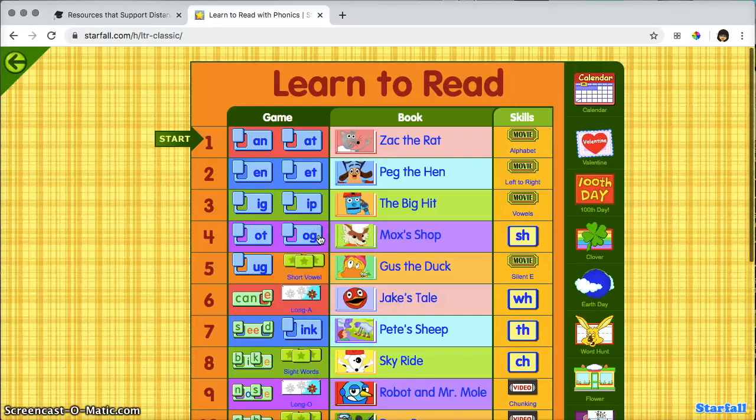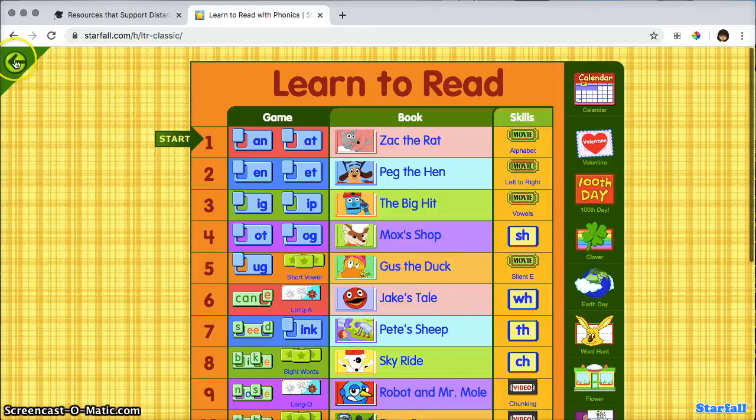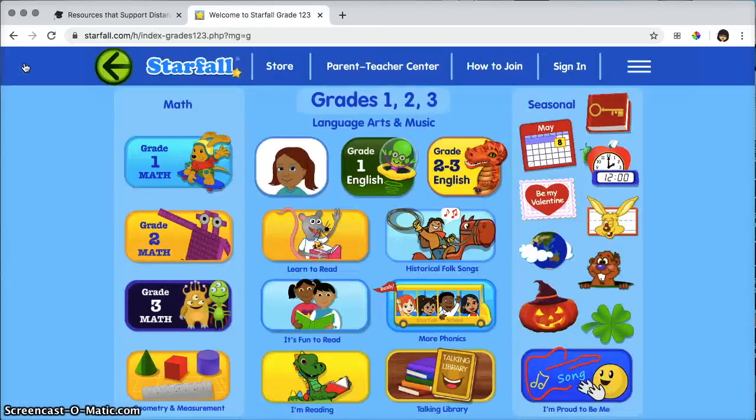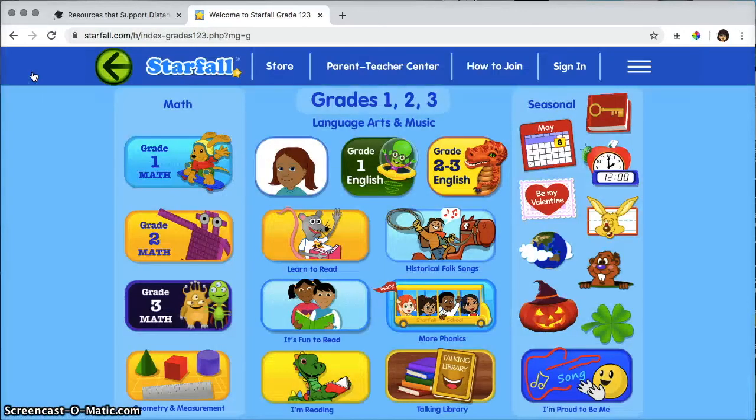So if I click on the Learn to Read here, I have the same resources that I had in the previous one. But if I click here on first grade math, now I have first grade specific math tasks. So base 10 practice, adding and subtracting, working with money. All of these are grade specific, not just general. And then we also have a few other things like phonics and some social emotional learning. So proud to be me, light up the world with kindness. And again, each one of these resources is available to share with parents.